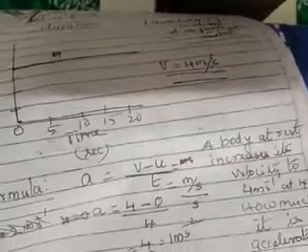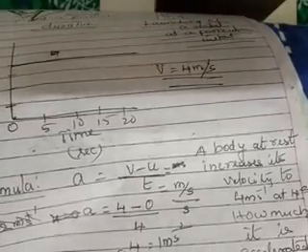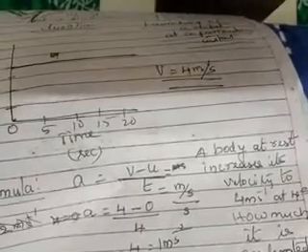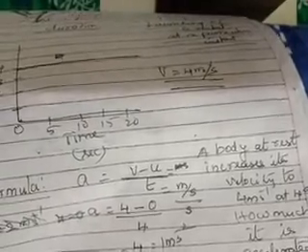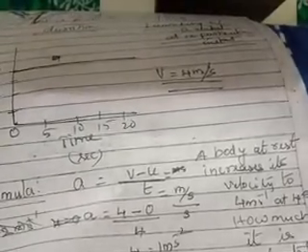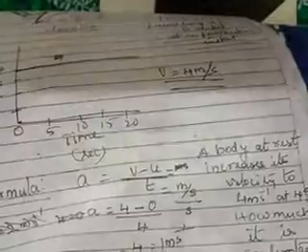So what does it mean by change of velocity? Suppose a body is at rest. I have given an example here. The body is at rest and it increases its velocity to 4 meter per second at 4 seconds. Initially it was at rest, its velocity is 0, but it has moved in a particular direction with a velocity of 4 meter per second. So what is the change of velocity? What will you do? 4 minus 0. Is it not? 4 minus 0, 4. You will write it as 4.